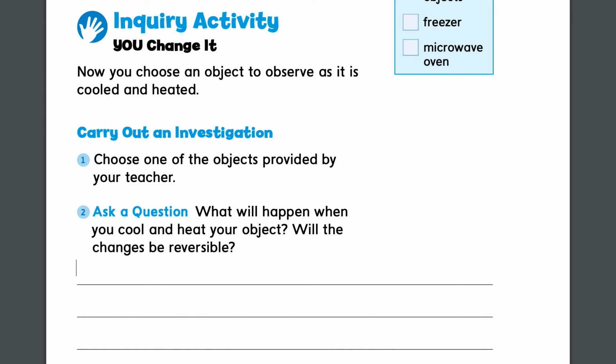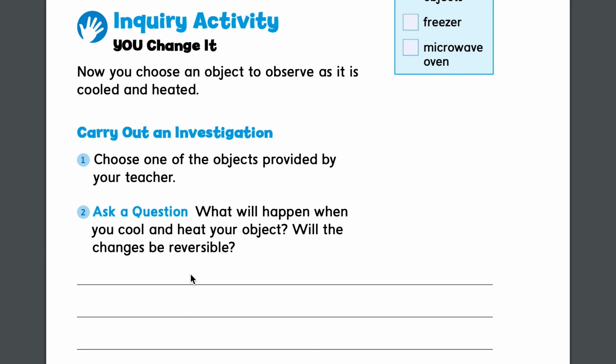So now let's try this fun research, investigate, and communicate inquiry activity with an adult. Now you choose an object to observe as it is cooled and heated. So for this we'll need a variety of objects, a freezer, and a microwave oven. Choose one of the objects provided by your teacher or parent, and then see what will happen when you cool and heat your object. So you're going to cool it by putting it in the freezer, and then you're going to heat it by putting it in a microwave oven.